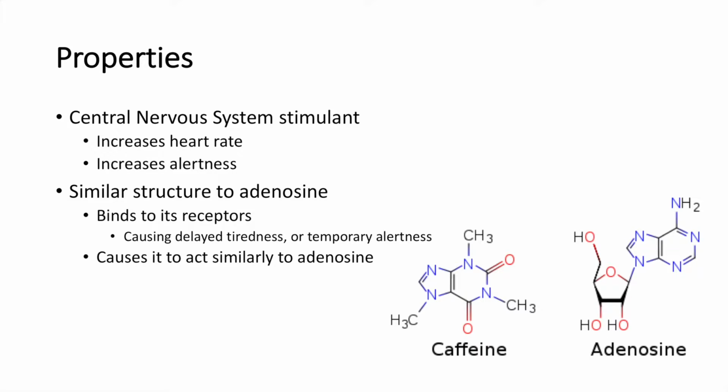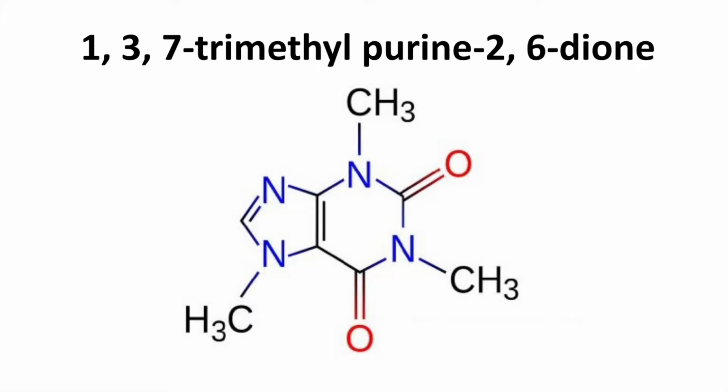Caffeine is similar to this portion of adenosine because it has a double ring structure. Next, caffeine's IUPAC name is 1,3,7-trimethylpurine 2,6-dione. Next, we'll talk about some of caffeine's functional groups and their properties.